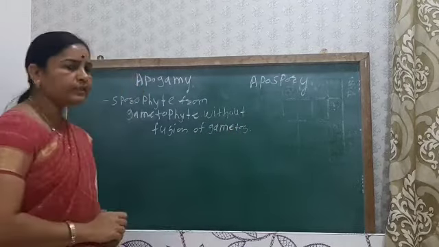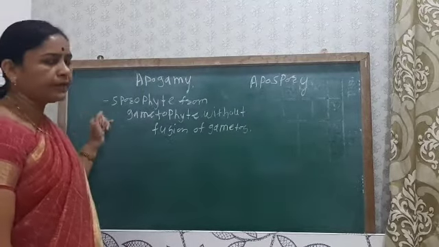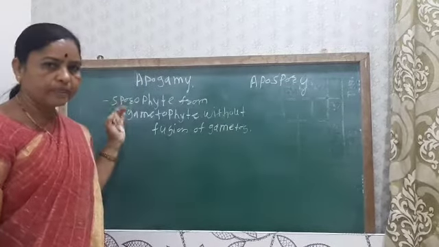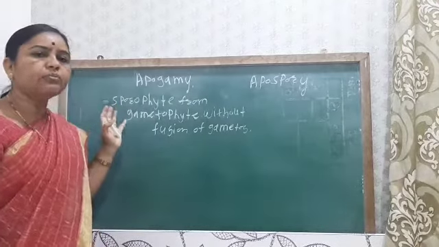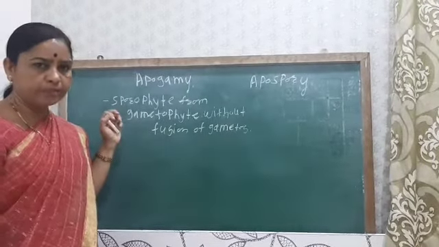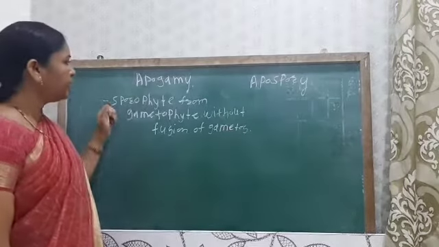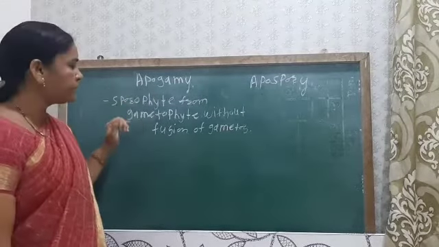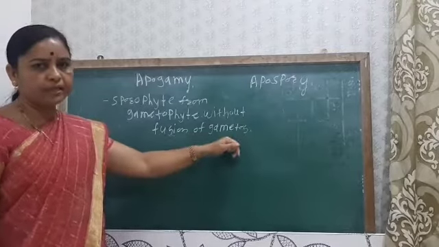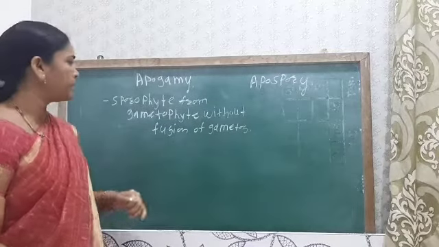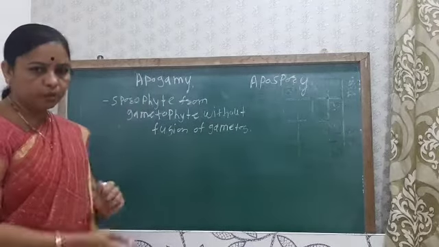We have seen that the sporophytic body is mainly produced by the fusion of the male and female gametes, with the formation of a zygote. But during apogamy, there is no fusion of the gametes, and a sporophyte forms without fusion of gametes.